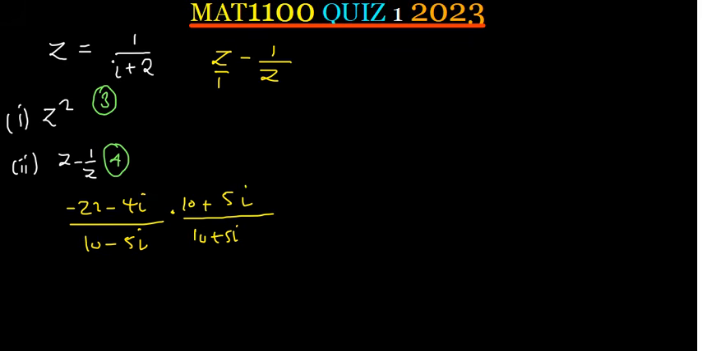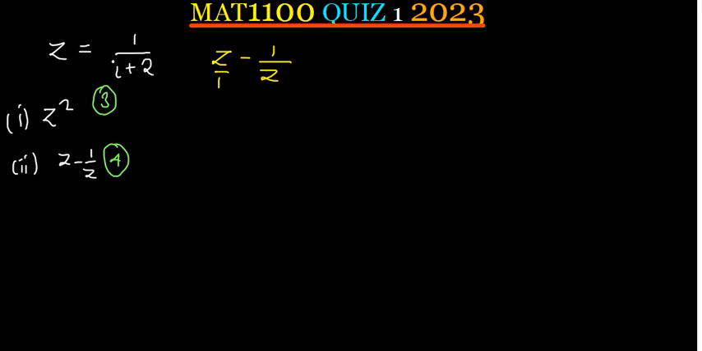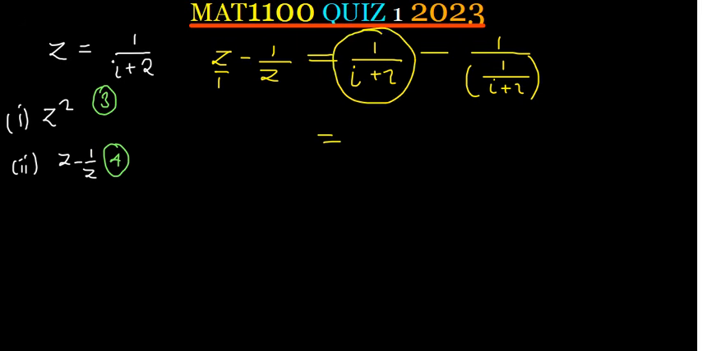Now for this one, because this is a long process, I could have done it in an easier way. Just from step 1, I could just say where there is z, I'll replace with z, which is 1 over i plus 2, and then minus 1 over, where there is z, I'm going to put 1 over i plus 2. Okay, we did already rationalize 1 over i plus 2. That gave us 2 minus i over 5. We already did this, and then we just say minus.